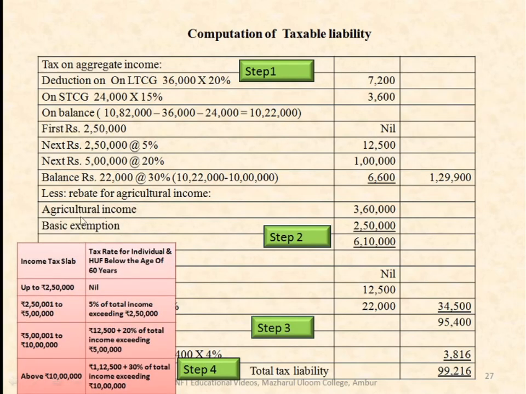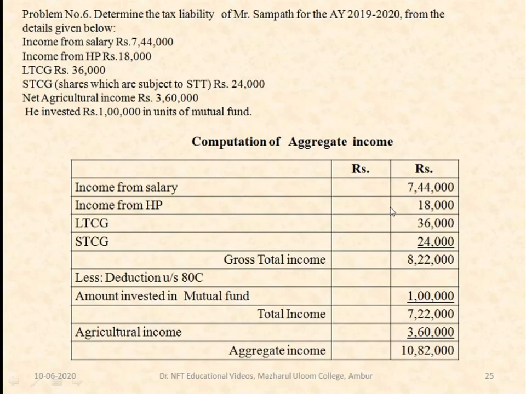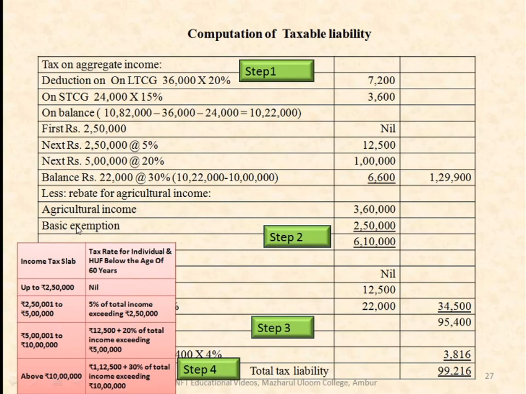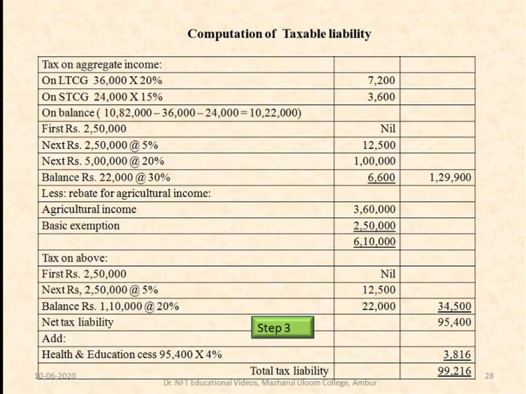Now next we'll calculate the tax on agricultural income. Net agricultural income, as we have seen in the problem, was 3,60,000, and the basic exemption is 2,50,000. So the total is 6,10,000. Again, for this we have to apply the slab rates. For the first 2,50,000 it is nil.